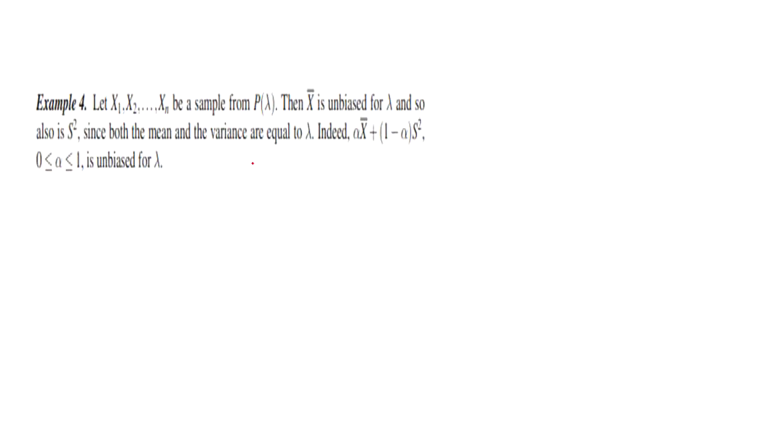Okay, thank you. Now we can see another example: unbiased estimators may exist infinitely many. Let X1, X2, up to Xk be a sample from Poisson lambda. Then X bar is unbiased for lambda, and S squared also. In the Poisson distribution, X bar and S squared are both unbiased estimators for lambda, since both the mean and variance are equal to lambda. This is a convex set, and when a convex set exists, we can say that it has infinitely many unbiased estimators.